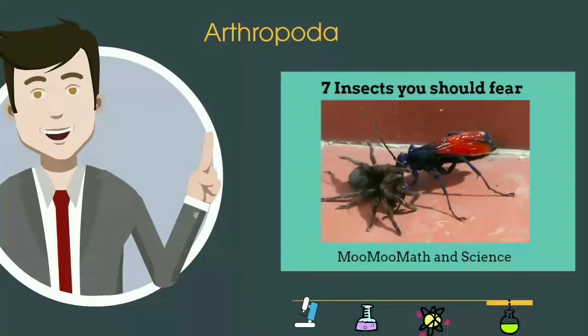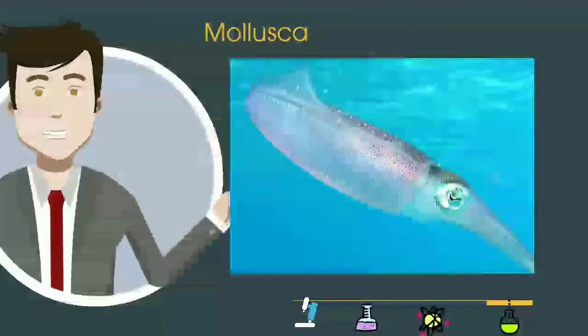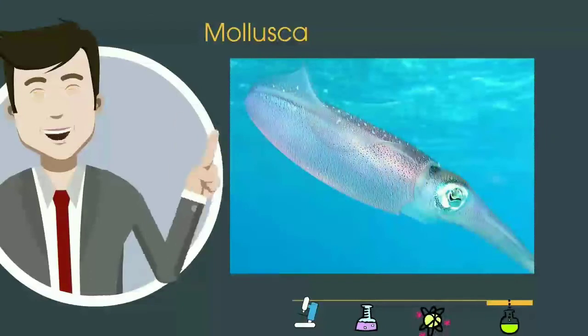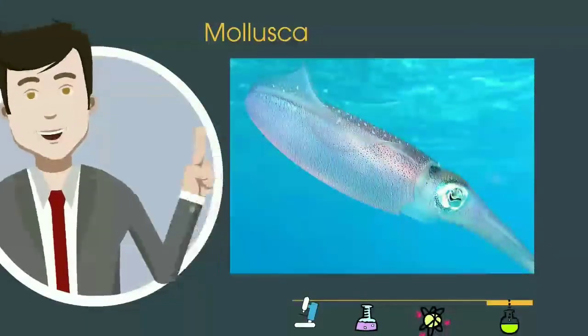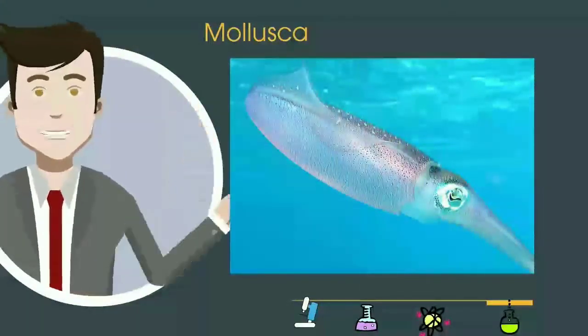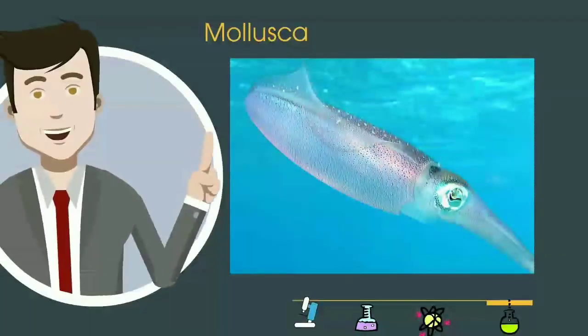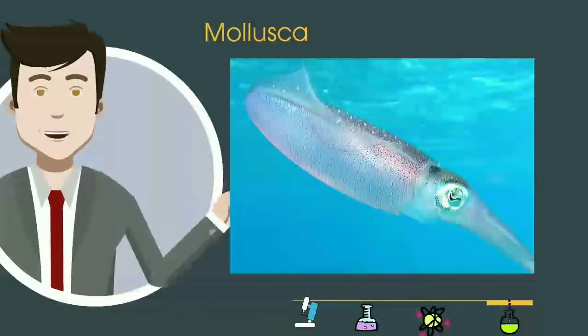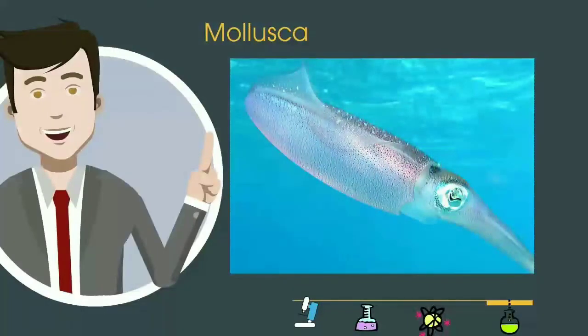This next phylum, called the Mollusca, include organisms with a soft body, and many of them have a shell, like a snail, but others their shell is internal. It includes octopus, squid, cuttlefish, and even slugs.